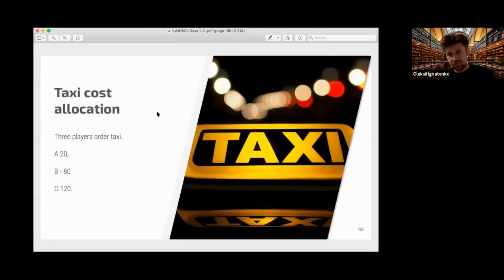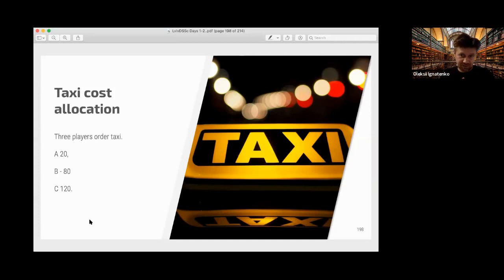Another useful example of the Shapley value is, for example, we have a taxi and we want to allocate costs because three friends, or 3 players, order the taxi. The first player needs a ride for $20, the second for $80, and the third for $120. And if they ride together, they pay only $120. And there is $100 extra. This extra is actually the pie that is created by their cooperation.